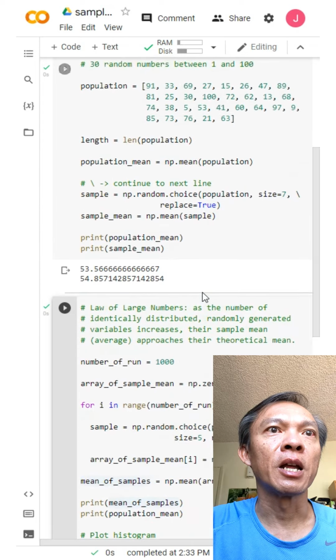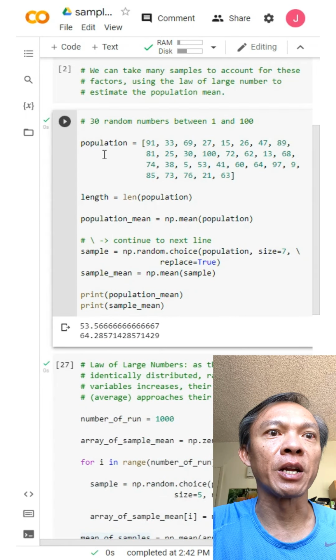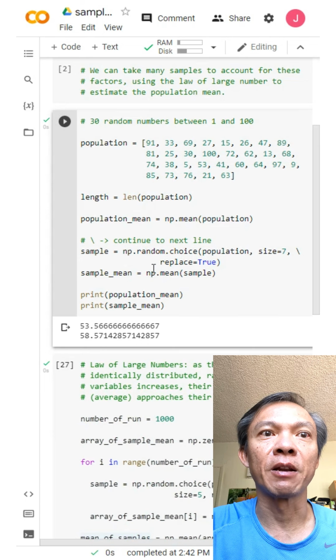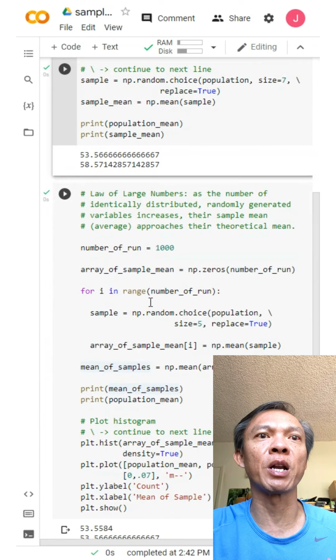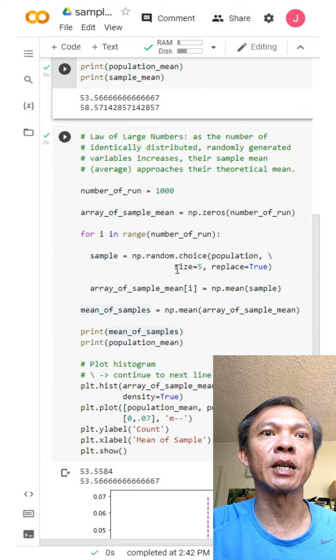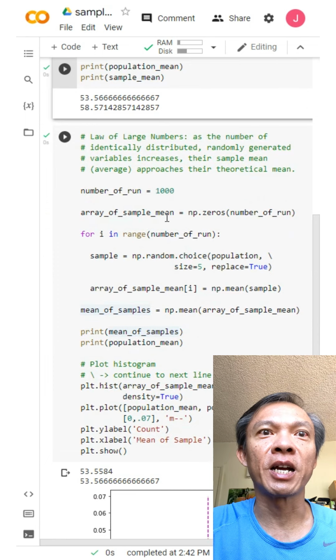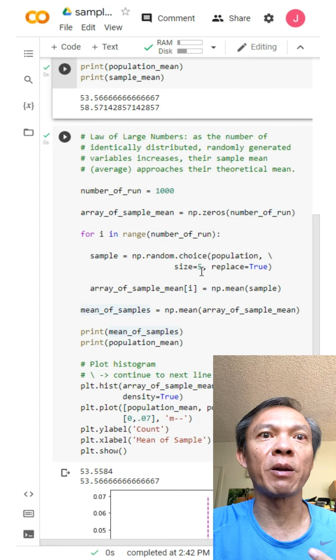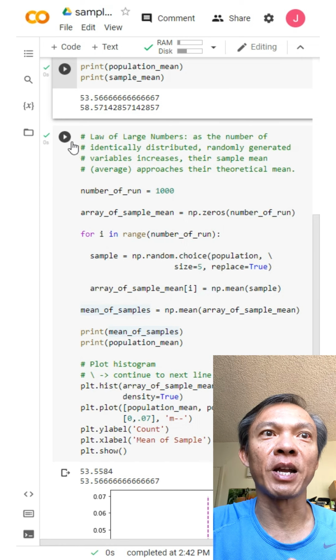So if I run it one more time, you have a different result. Run it one more time, you have a different result. But you see that there's a difference between the sample mean and the population mean. Now, what happens if we run this process again, but do it 1,000 times? So in here, I create an array of 1,000 sample means. For each element, I'm going to take a random sample, of size 5, for example, in this situation.